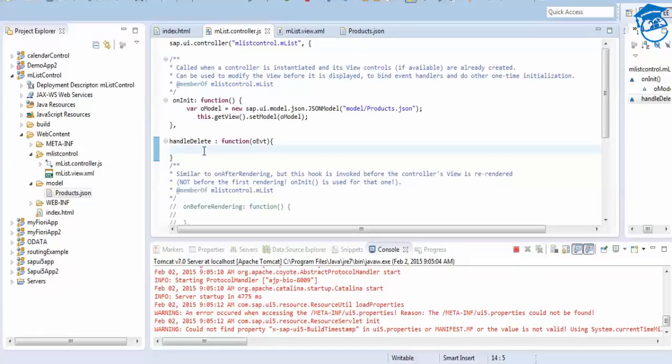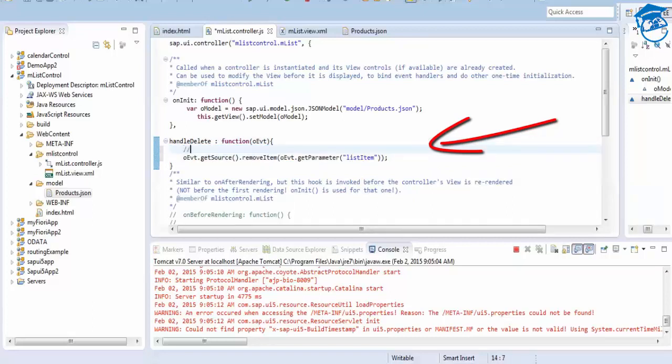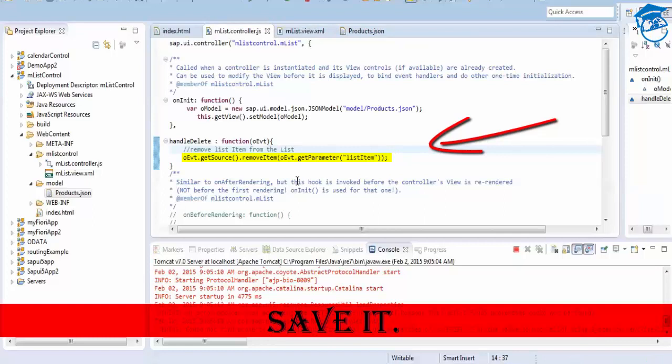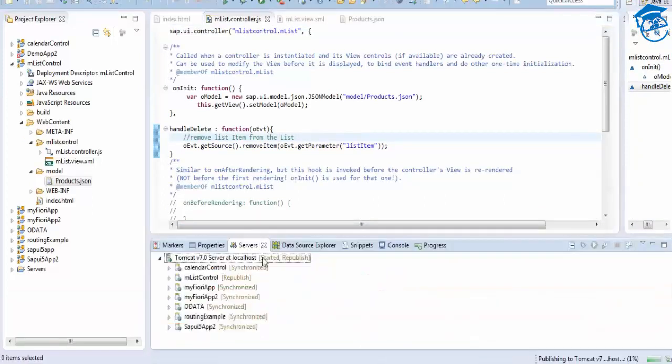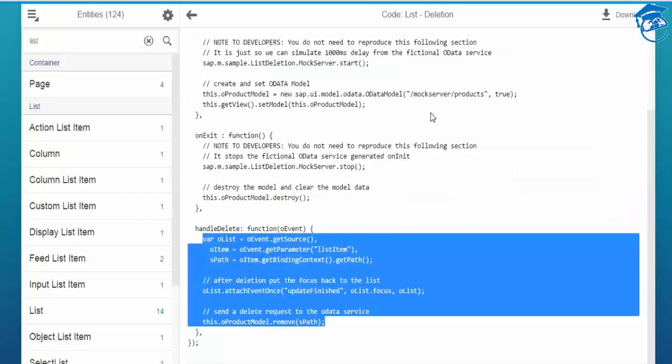The other solution is simply one sentence. That is oEvent.getSource. I'm getting the source of that particular list item, and then I'm removing that item. That's it, simple. This is to remove the list item from the list control. I'm going to save it. Once I save it, it will be republished and then synchronized. So I'm going to check now.